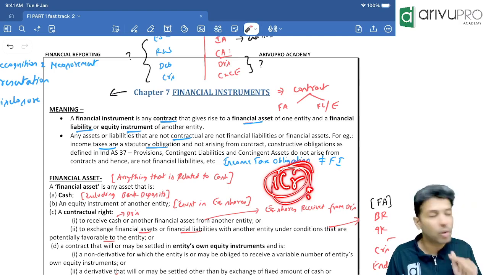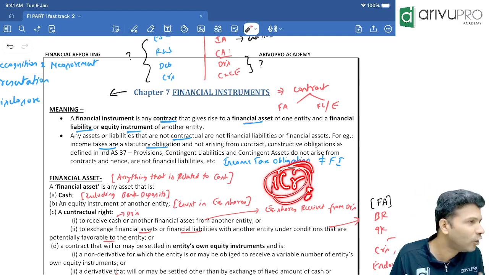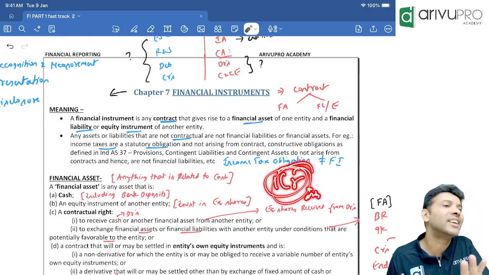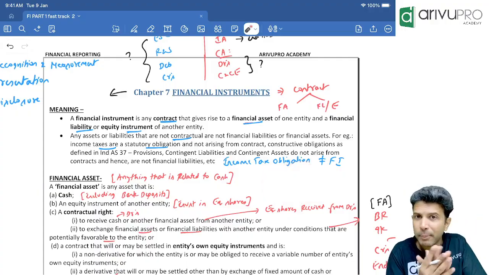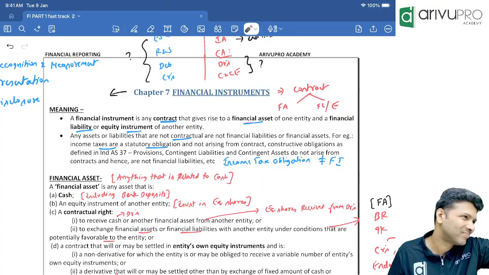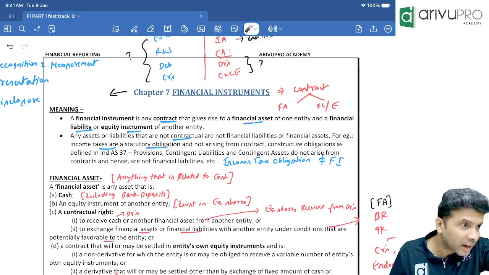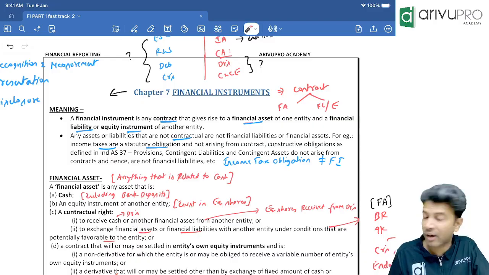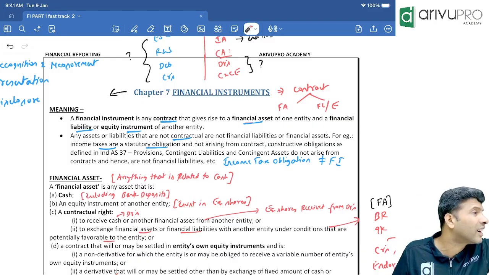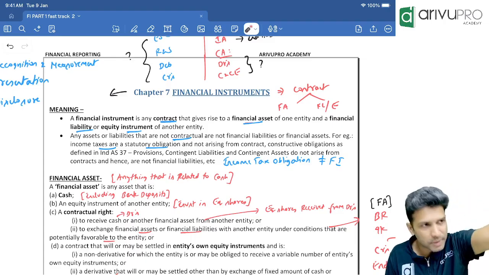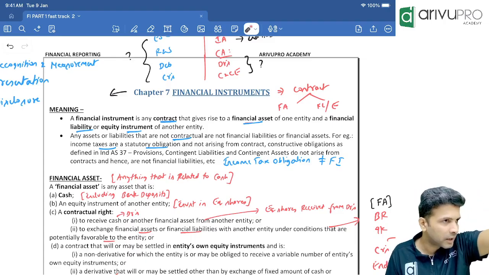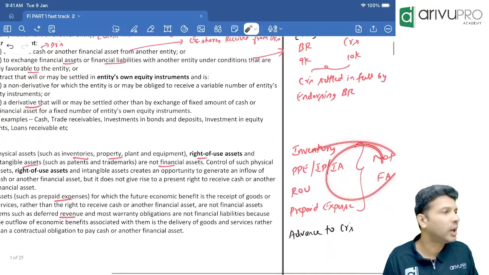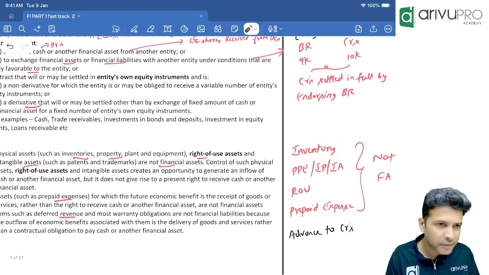Automatically you will not get cash. Either you have to use it or you have to sell it. Just by holding PP, you won't get cash. Just by holding debtor, you will get cash. Just by holding PP, investment property or intangible asset, you don't get cash. Hence, PP, owner-occupied property, investment property, intangible assets are not financial assets. Did we understand?